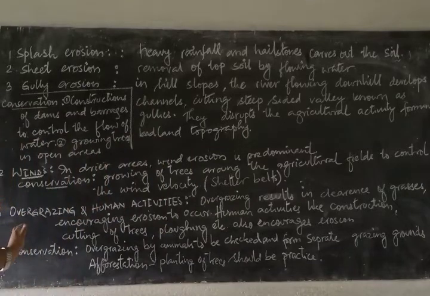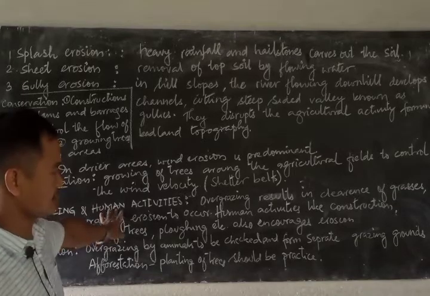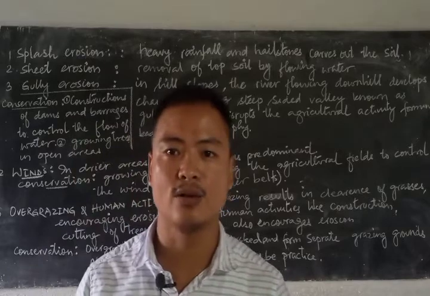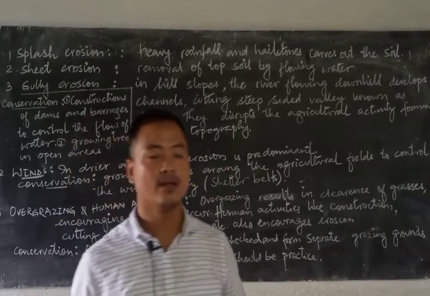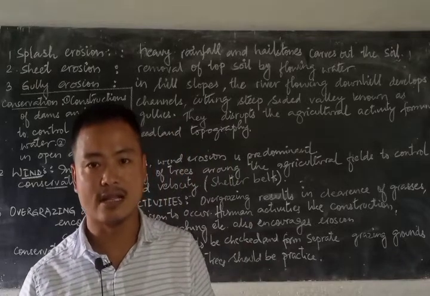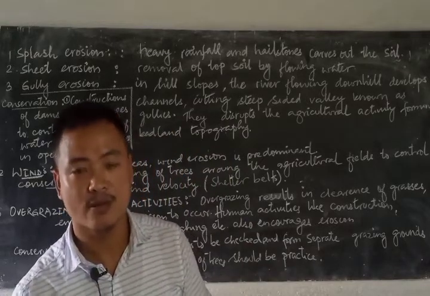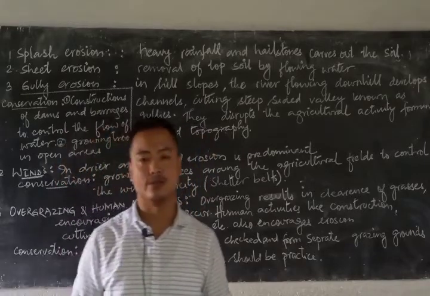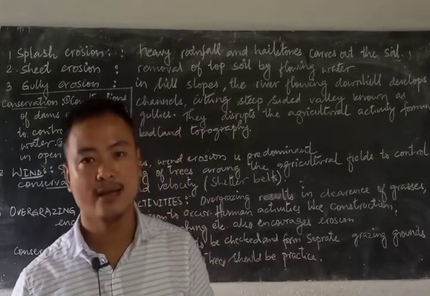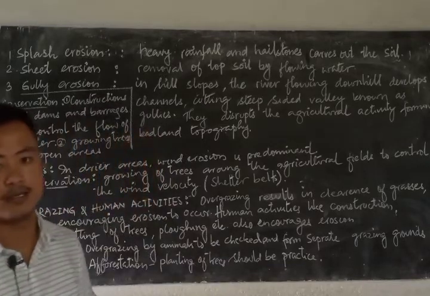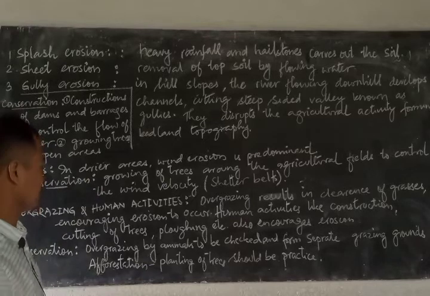The third factor or the agent that causes erosion is overgrazing of animals and human activities. We know overgrazing of animals mostly is carried out by goats and cows that go on grazing in a ranch or in the grassland areas. This results in the uprooting of the grasses, which thereafter leaves the land exposed to erosion. So there, either wind or running water can play a very important role in causing erosion.